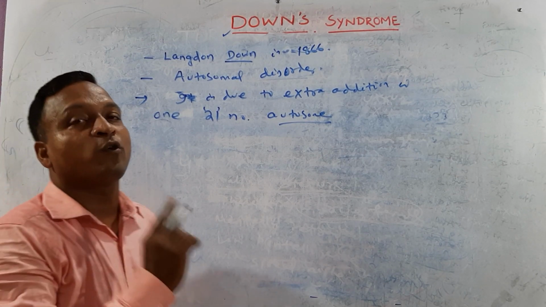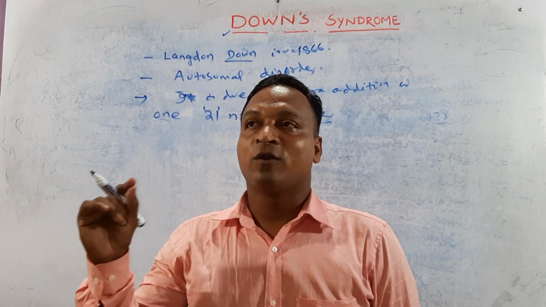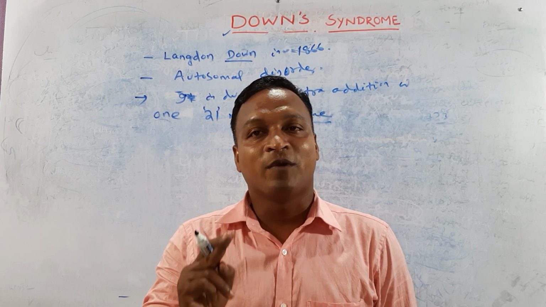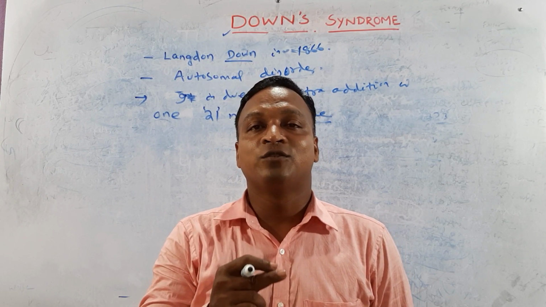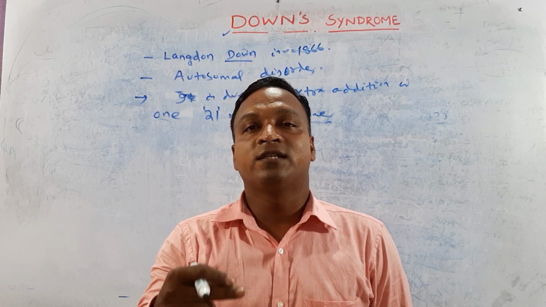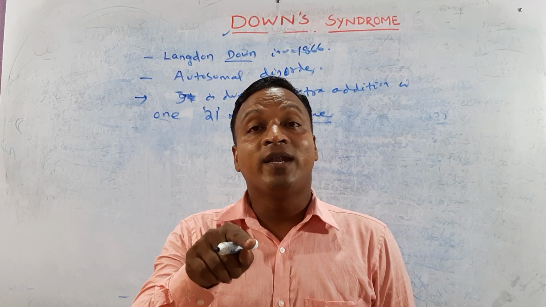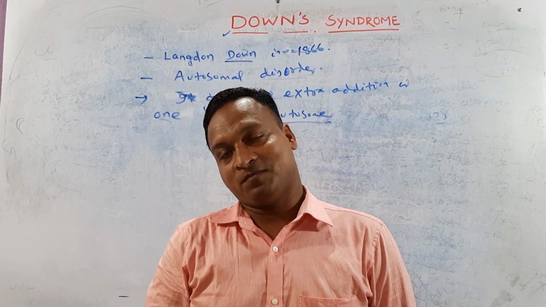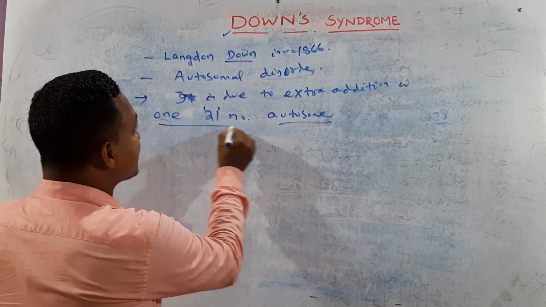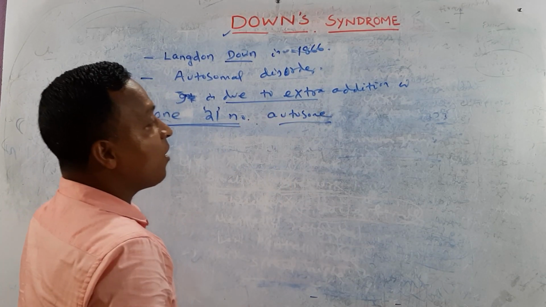You know, every chromosome is designated with a number. Some chromosomes are known as first chromosome or number 1 chromosome, some are designated as number 2 chromosome, some as 20 number chromosome, some as 22 number chromosome, and some as 21 number chromosome. The sex chromosomes are designated as the 23rd chromosome. It is due to extra addition of a 21 number autosome.